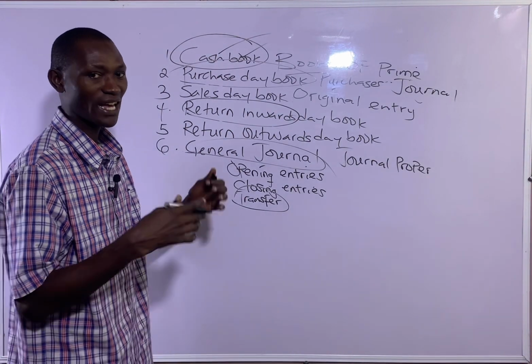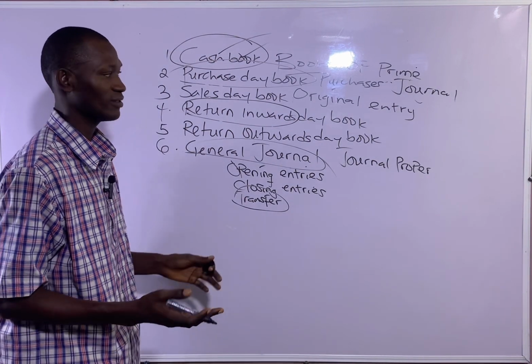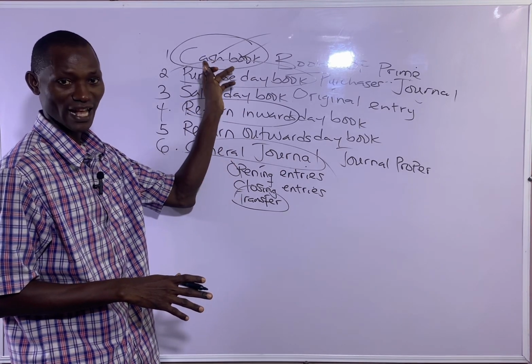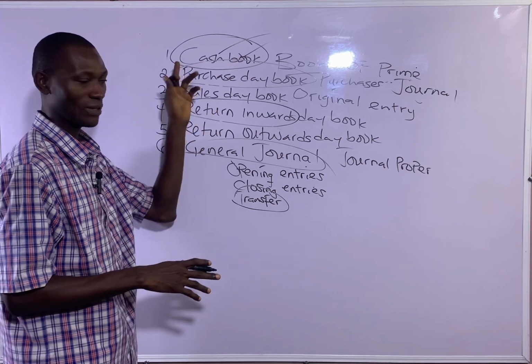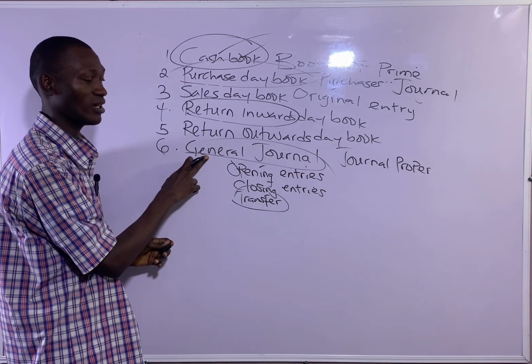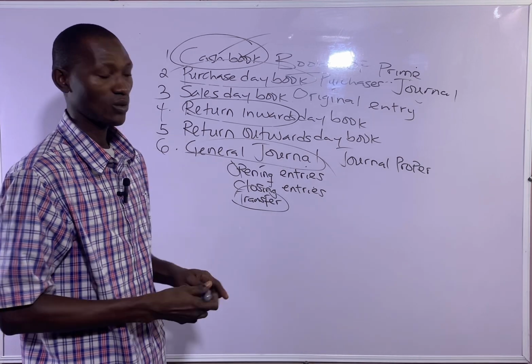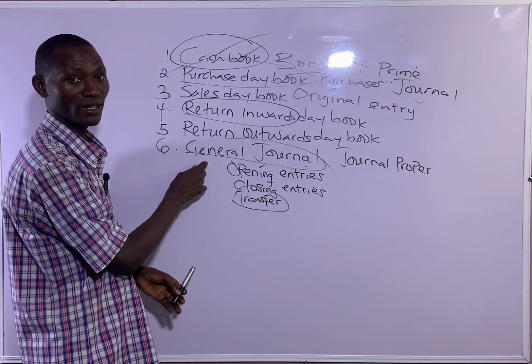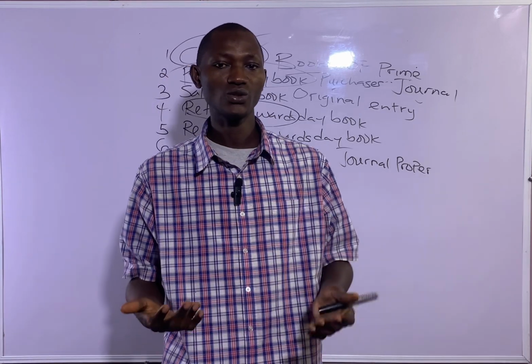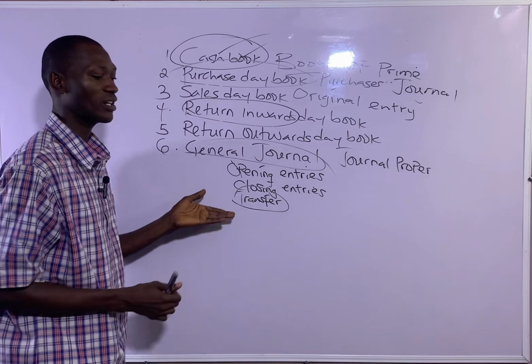And maybe assets bought on credit, because assets bought on credit cannot be recorded in the cash book. It's assets bought on cash or by check that you record there. But assets bought on credit will be recorded in the general journal. And assets sold on credit will also be recorded in the general journal. So those are some of the specific uses of the general journal.